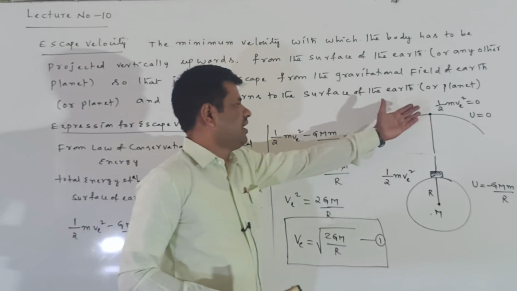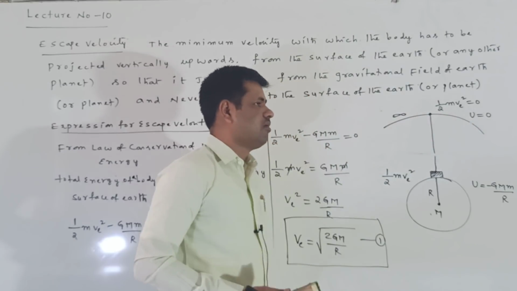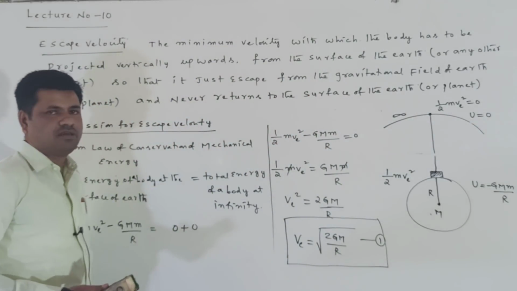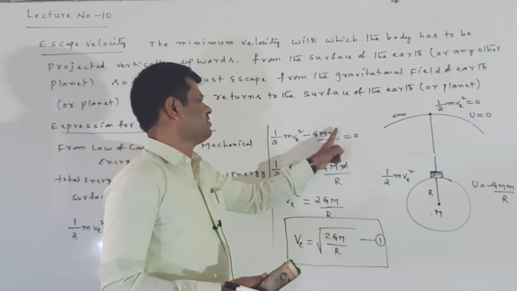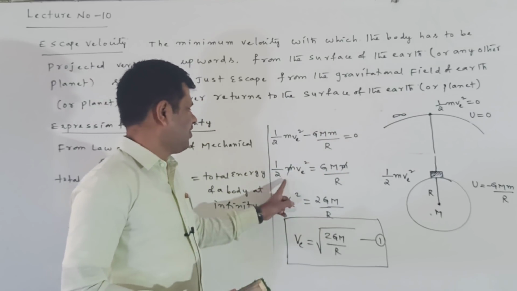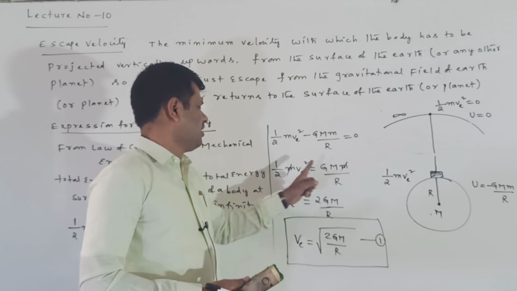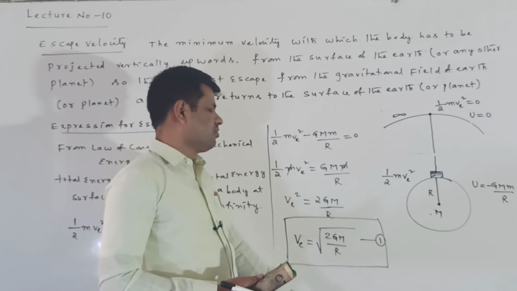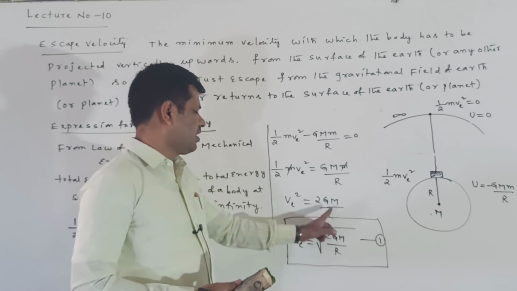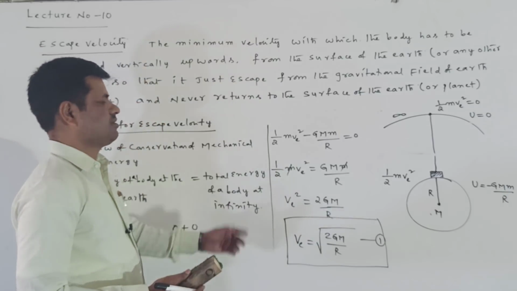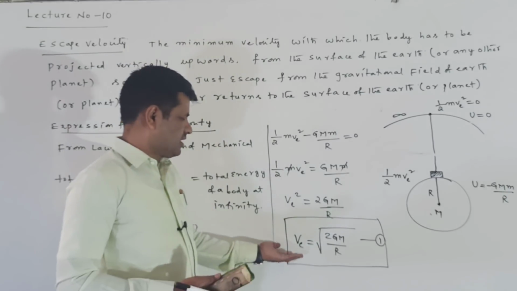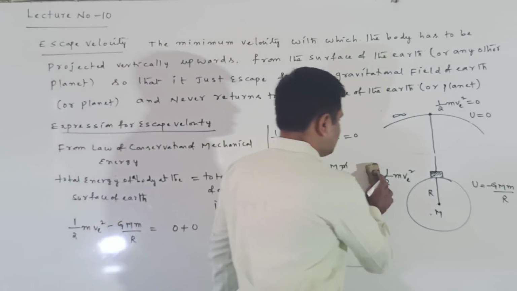Here also, at infinite distance, potential energy is 0 and kinetic energy is 0, so 0 plus 0. So half mv square minus GMm by r is equal to 0. Half mv square is equal to GMm by r. m getting cancelled, v square is equal to 2GM by r. v is equal to under root of 2GM by r. This is one of the expressions for the escape velocity.